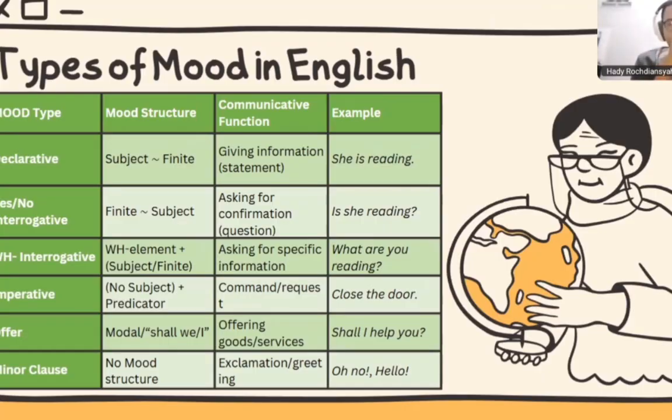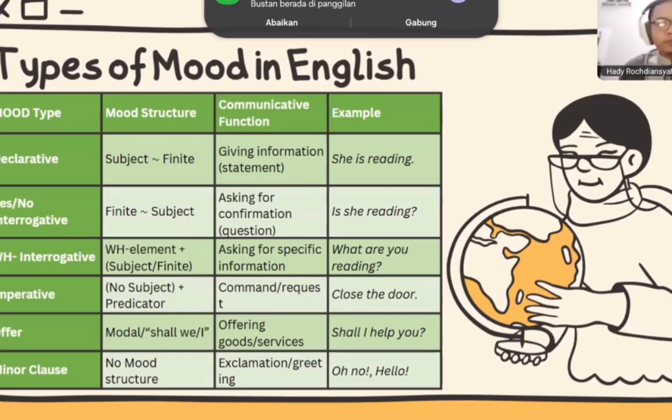Let's move on to the next type, the yes/no interrogative. It consists of finite and subject. The function is asking for confirmation, like is she reading. In the declarative mood, the subject comes first and then the finite, while in the yes/no interrogative, the finite comes first and then the subject, and the rest after that is the residue.